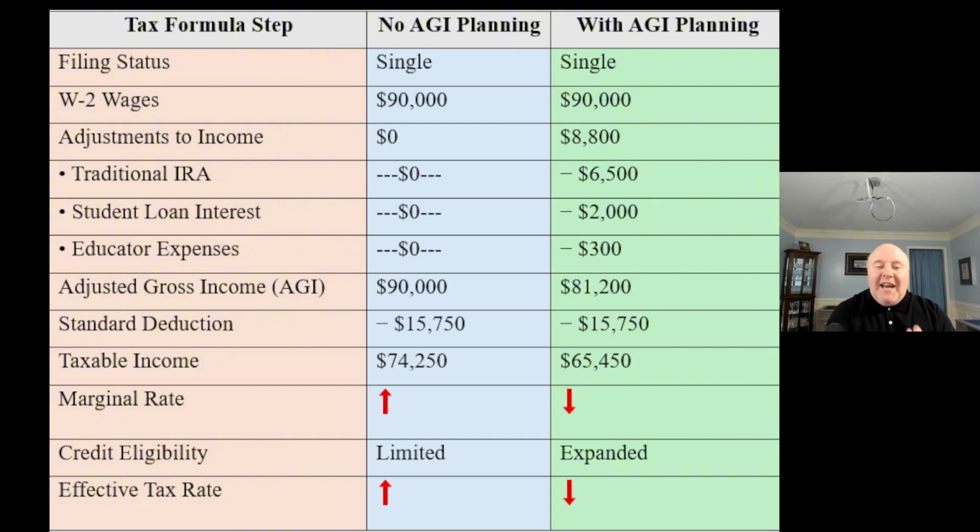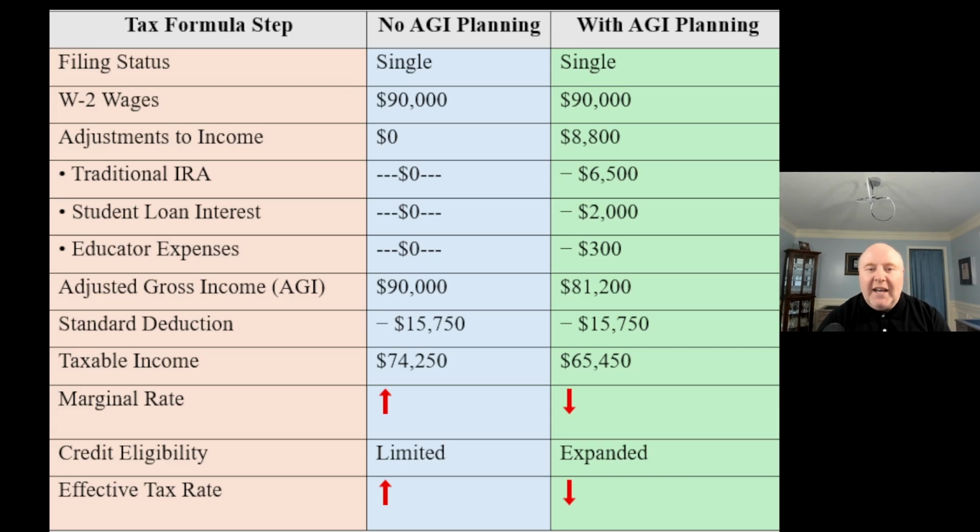So we now have effectively reduced our tax rate. We have an effective tax rate that is much lower than we otherwise would have. This is a magnifying effect that occurs when we are focusing on AGI as opposed to merely focusing on deductions. Otherwise, we might have been looking at some of those itemized deductions, or we may be trying to maximize deductions that we aren't going to really benefit from in certain aspects.